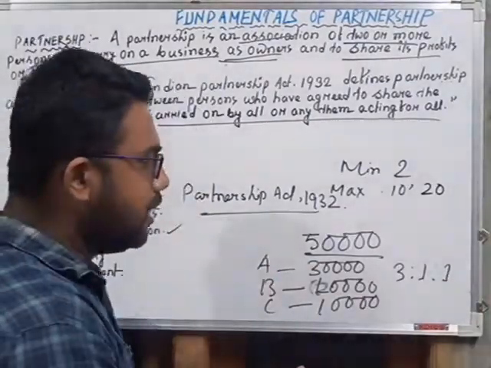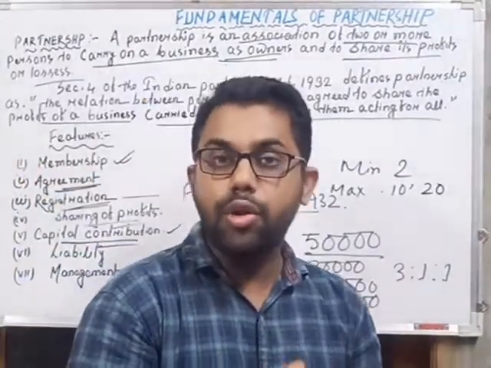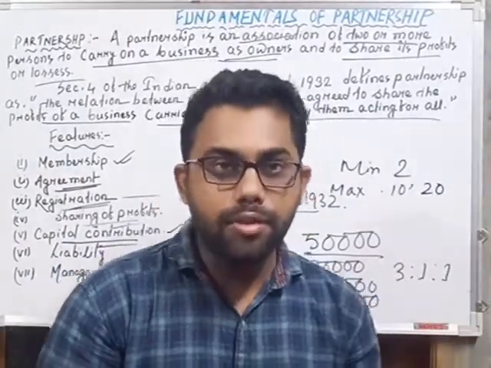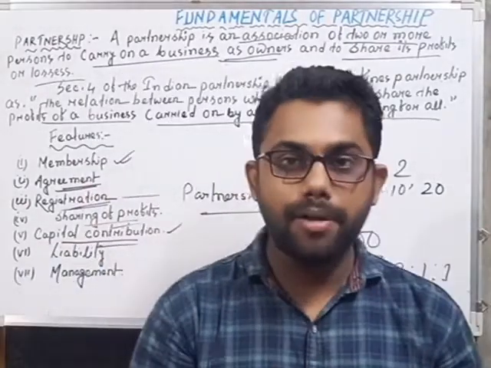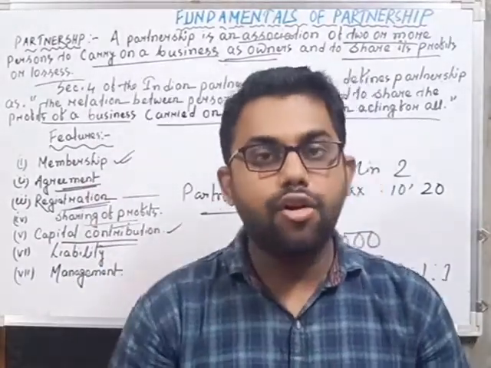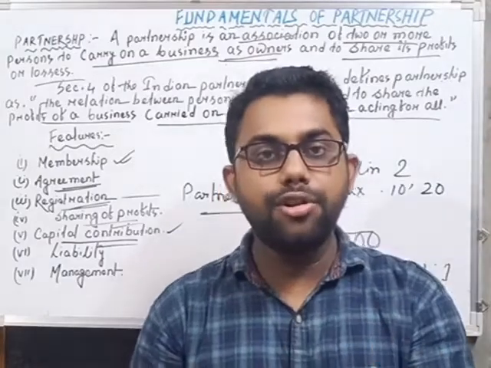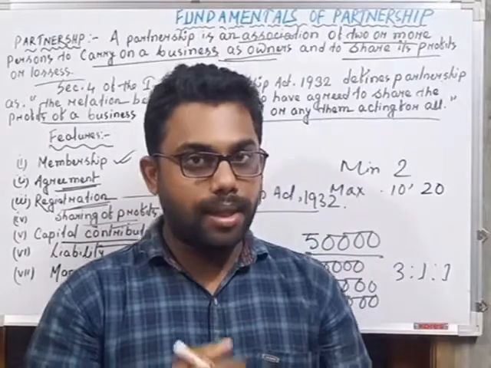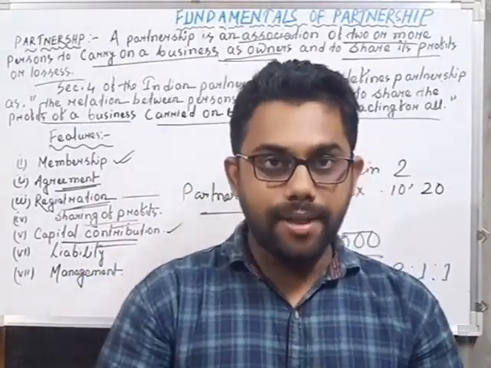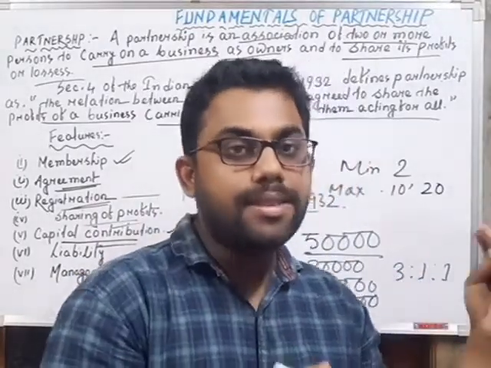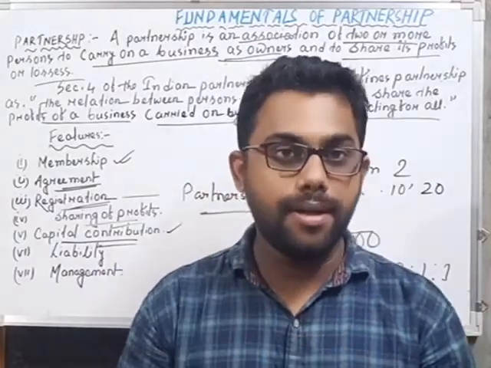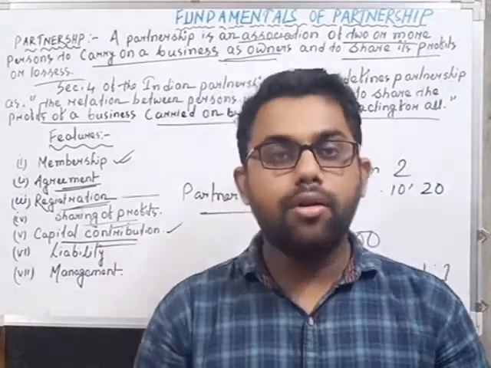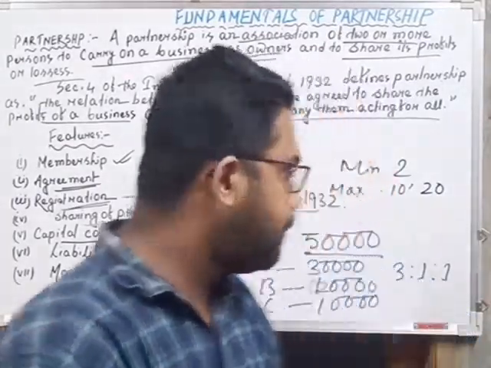This ratio may change, it depends upon the partners who will contribute capital to the business. Suppose there is a need for 20,000 in the business, and there are two partners, and one partner contributes 10,000 and another partner contributes 10,000. So the ratio of capital contribution is 1:1. In that feature we can say that all the capital required by the partnership business is contributed only by the partners in their capital contribution ratio, either equally or in any other ratio.